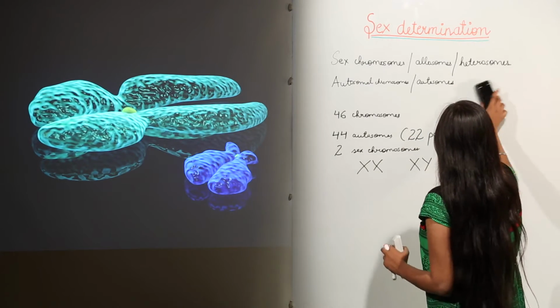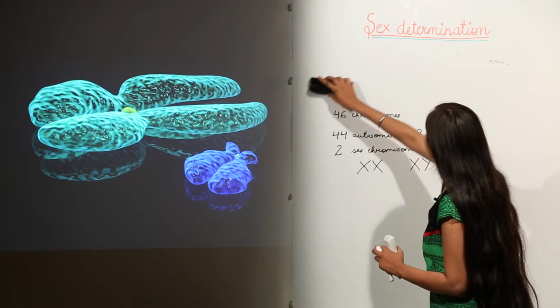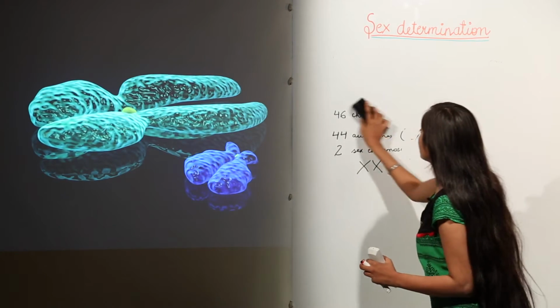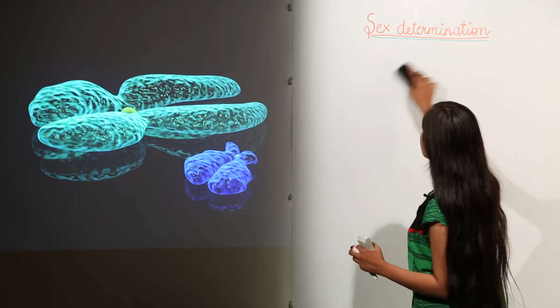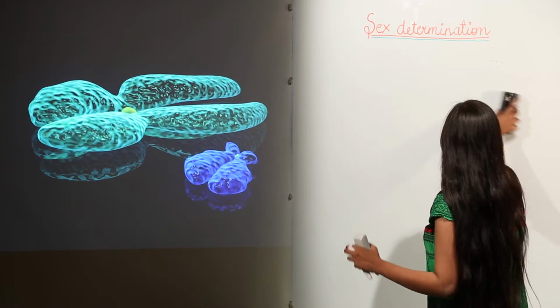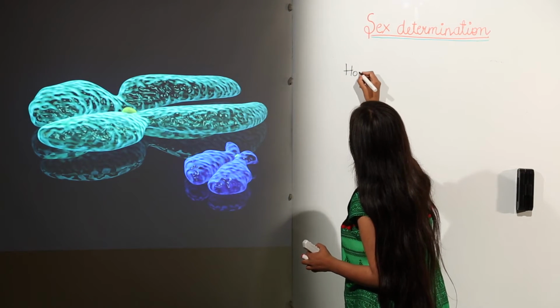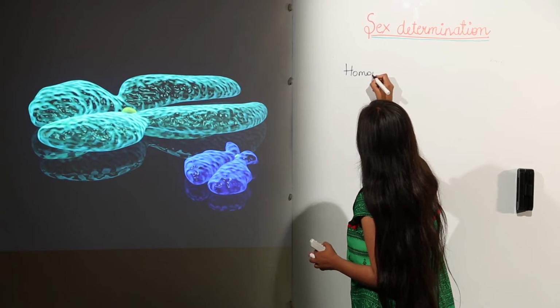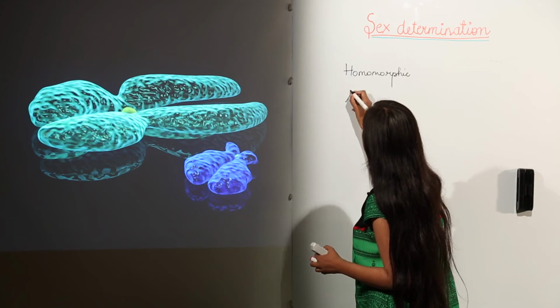So now, from this, I want to discuss a few terms with you, and these are the terms associated with sex determination. These terms are homomorphic and heteromorphic. Homomorphic and heteromorphic.